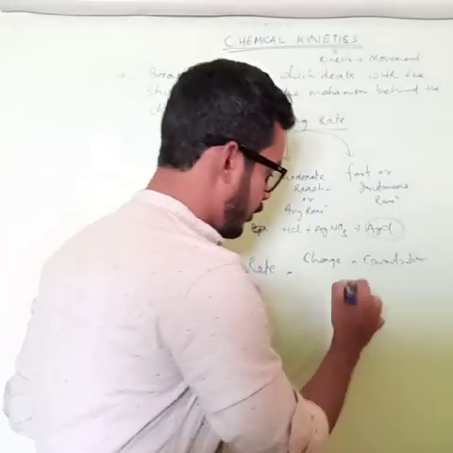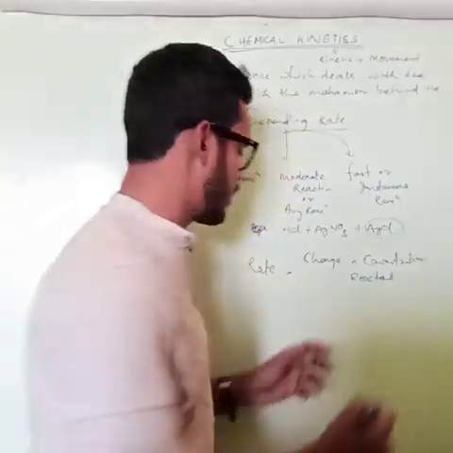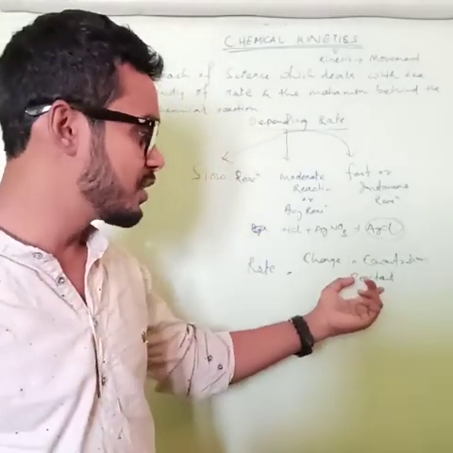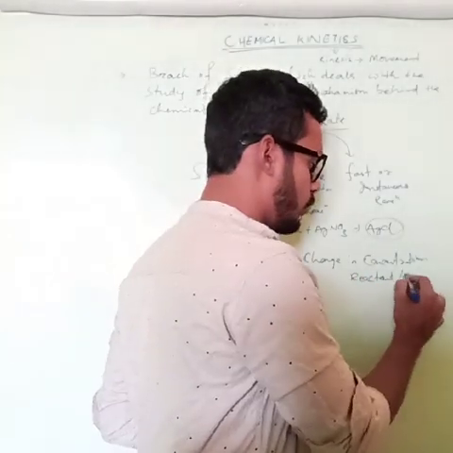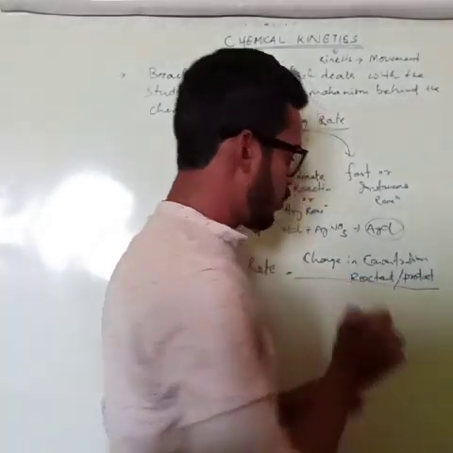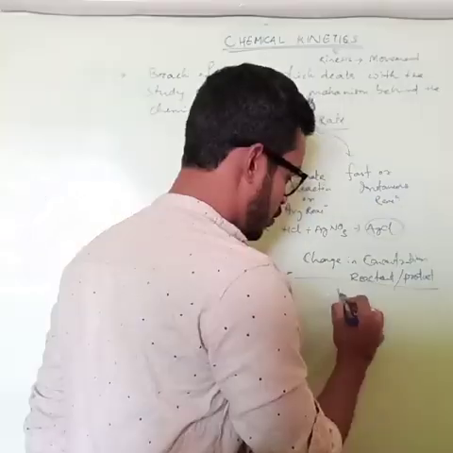That may be a reactant or a product. If you want to calculate the rate of a reactant, you have to consider the reactant part, and if you want to calculate the product rate, then you need to consider the product.